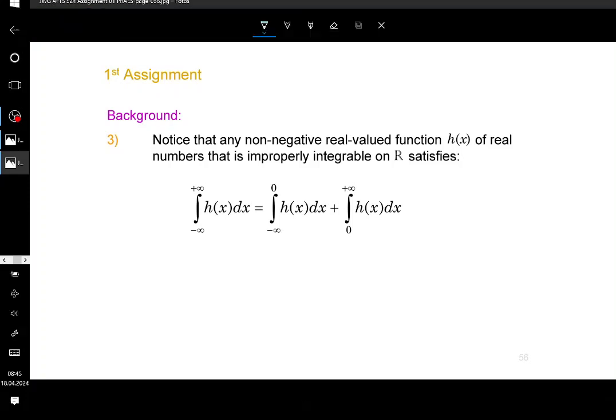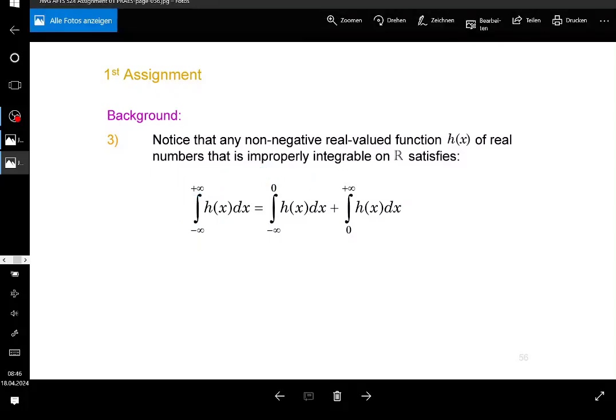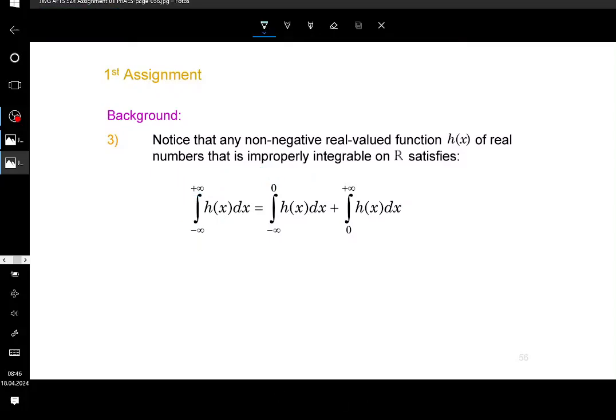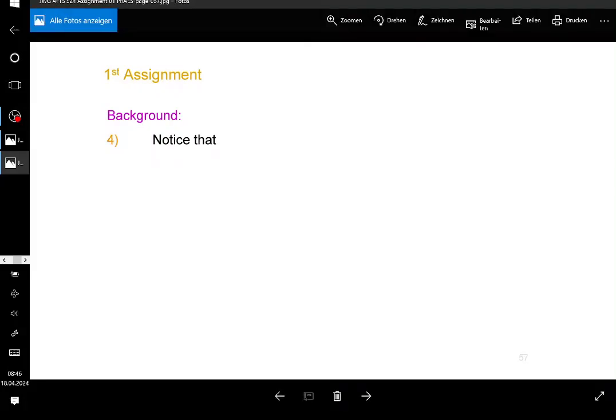Again, if it says it's an improper integral, then you have either plus infinity or minus infinity at some point. So these are 3 improper integrals, as you might see. You need to have limits to calculate these. You know how to calculate them; you're supposed to have seen this before, at least. But this is something that you can do. So you split that into 2 parts, and the reason for that is because the absolute value is involved. Then you can change how the absolute value is going to be.